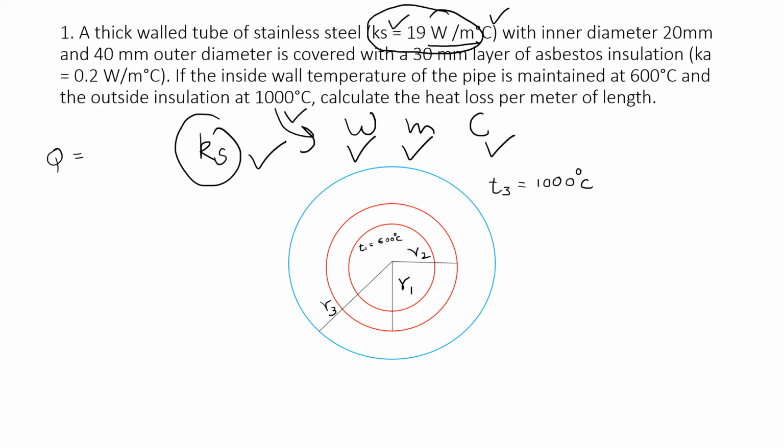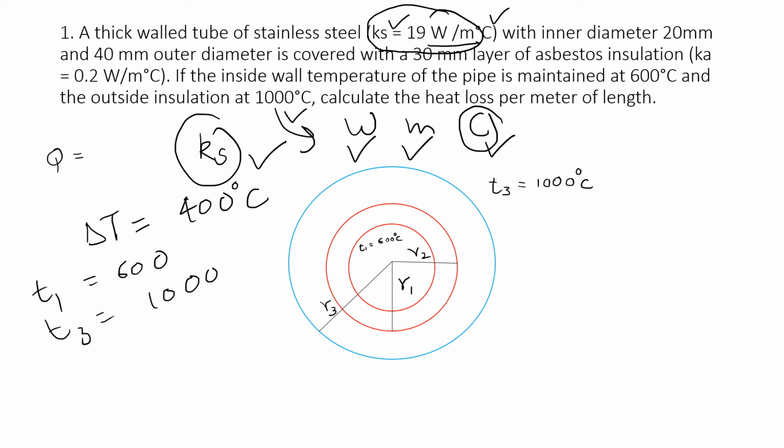But if we are only taking the temperature difference, that is delta T, then you don't have to change it to degrees Celsius. Why am I saying this? Because here in the question, the temperature difference comes out to be 400 degrees Celsius, right? Suppose my T1 is 600 and my T3 is given as 1000 degrees Celsius.